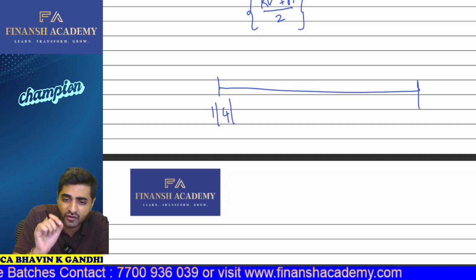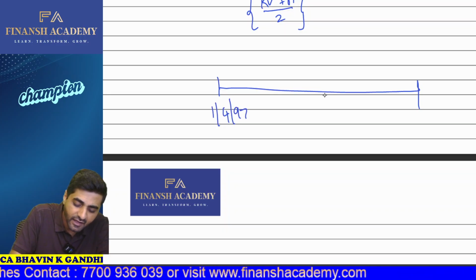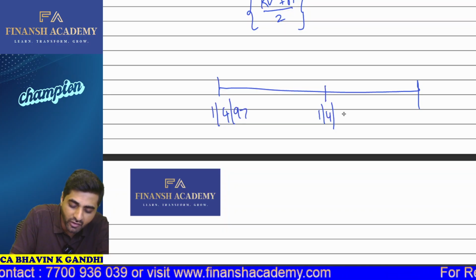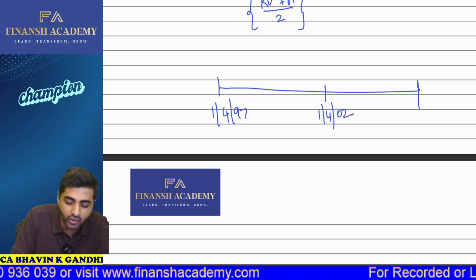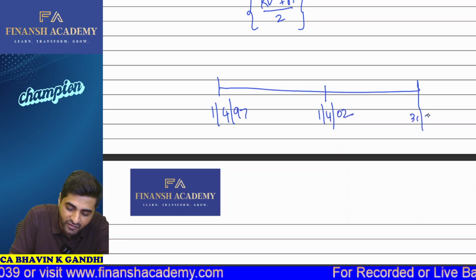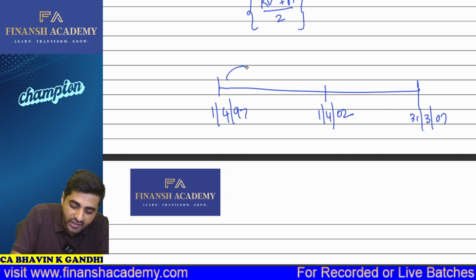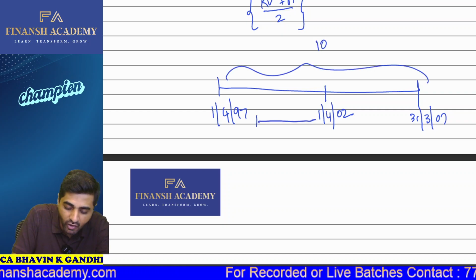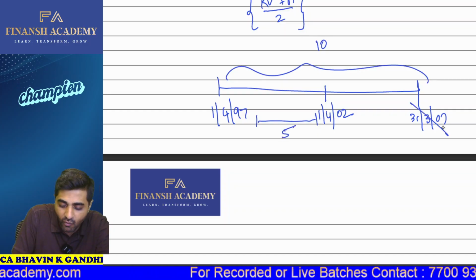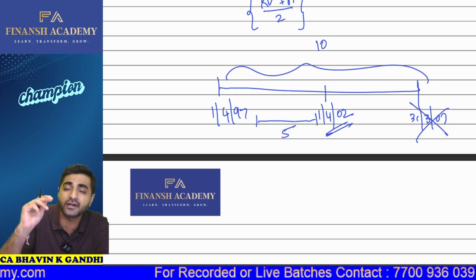We are standing on 1st of April 97, and the bonds will be called on 1st of April 2002, okay, and it is going to be matured on 31st of March 2007. So earlier the entire tenure was for 10 years, okay, but now the tenure will automatically become 5 years. Why? Because we are calling the bonds on this particular date.